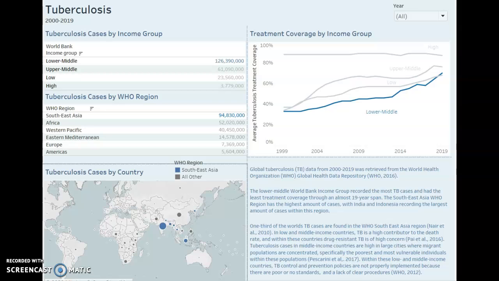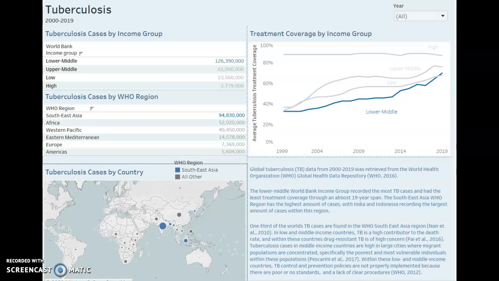I am very interested in infectious diseases and decided to go through the World Health Organization Global Data Repository to see what data I could find for various infectious diseases. I chose tuberculosis considering this is a disease that can be fatal and still is very much an issue in the world today.